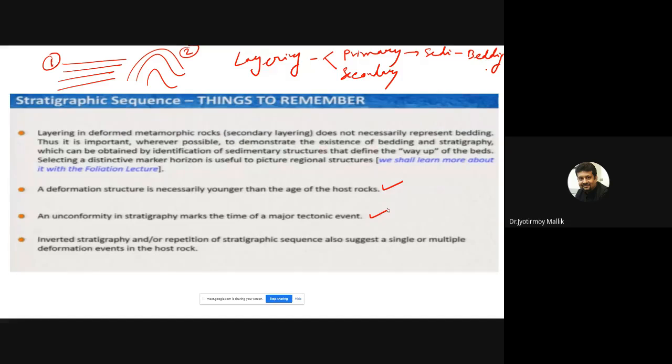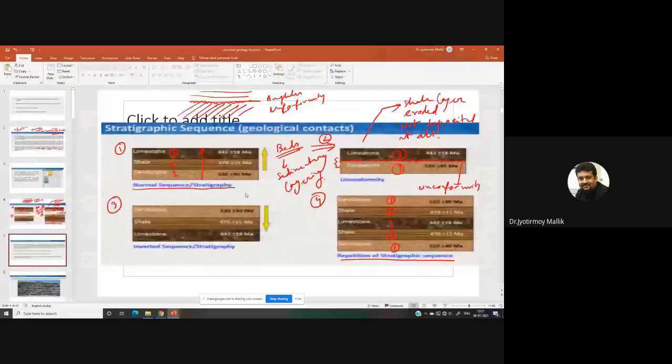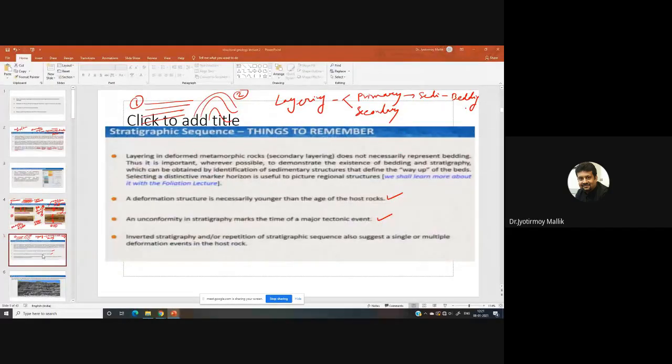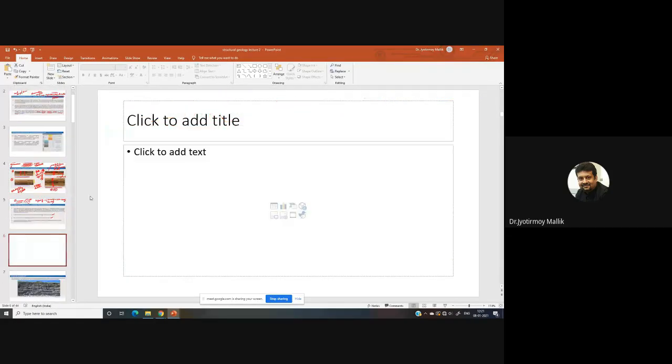Let me just explain that. It's a very important concept, so please pay as much attention as you can. Let me just put a new slide. Let's discuss that part. It's a very fundamental concept in geology. So pay as much attention as you can.